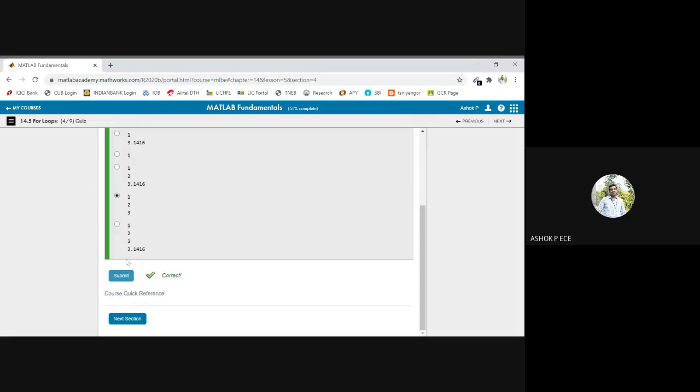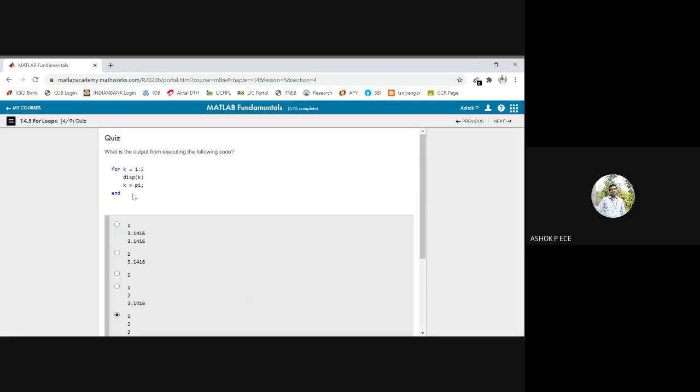What is the thing you are observing from this? You cannot change the index value inside the loop, you cannot assign something, because the index is already defined here, right? So the loop definition will take precedence over this assignment here. So initially k is 1, display k, and when k is equal to pi, it will not have a bigger effect. k is equal to pi is defined inside, so it will not be overwritten.